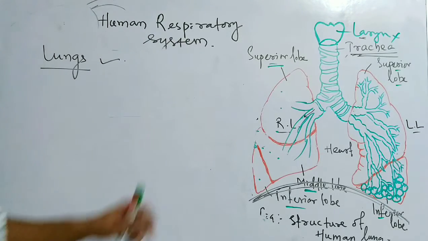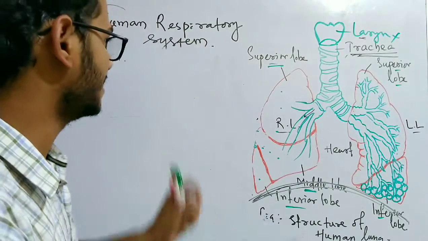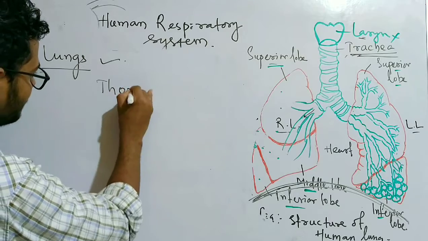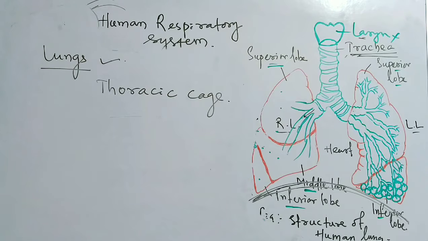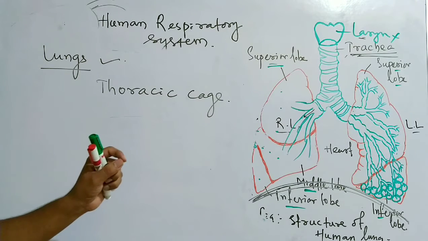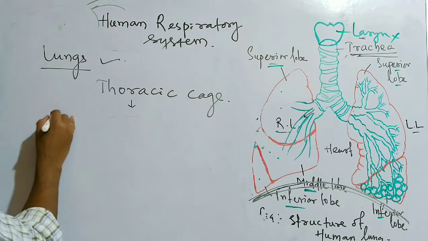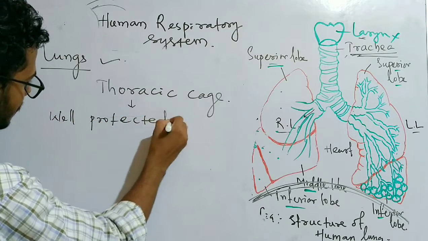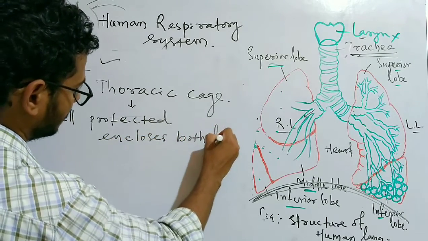Okay, so the lungs is present in a very safe place, as I have told you. Where it is in the thoracic cage. So this thoracic cage is a well protected compartment enclosing both lungs.